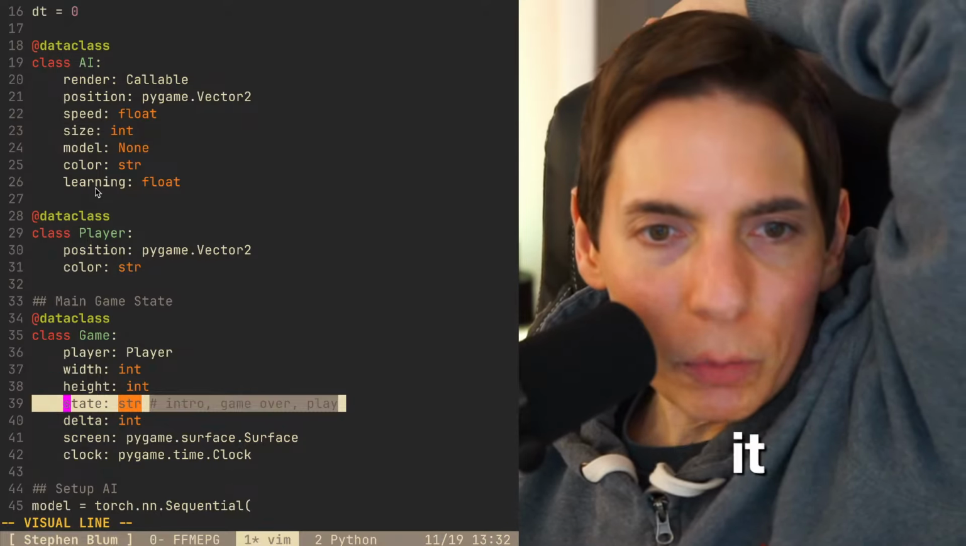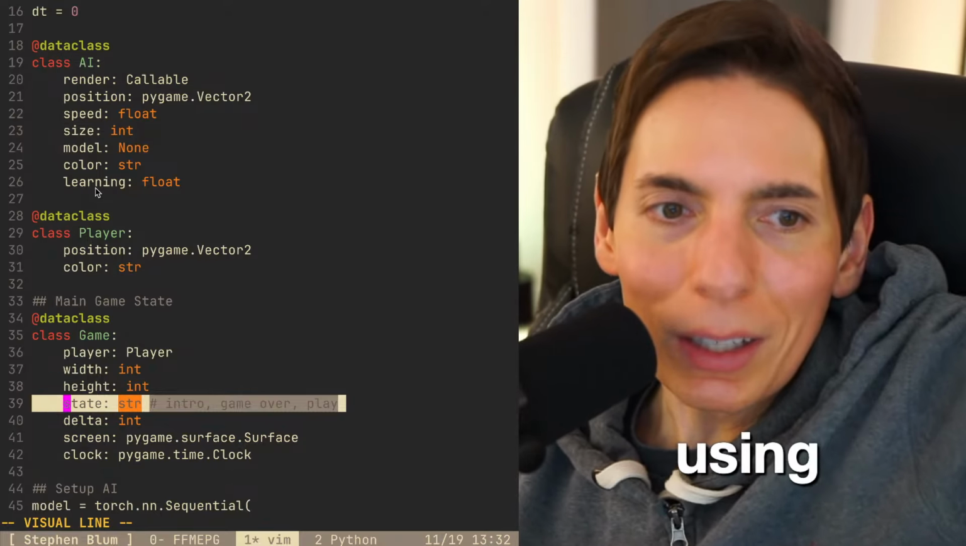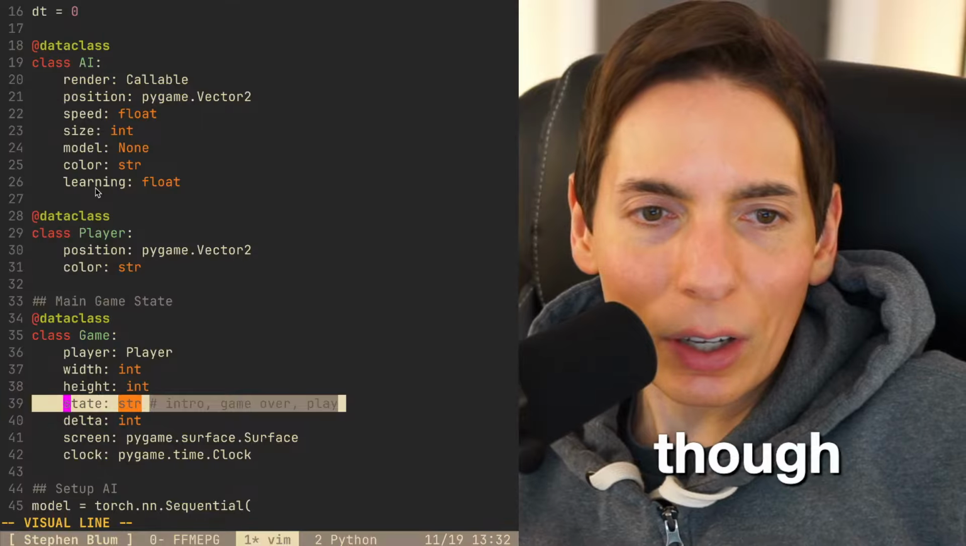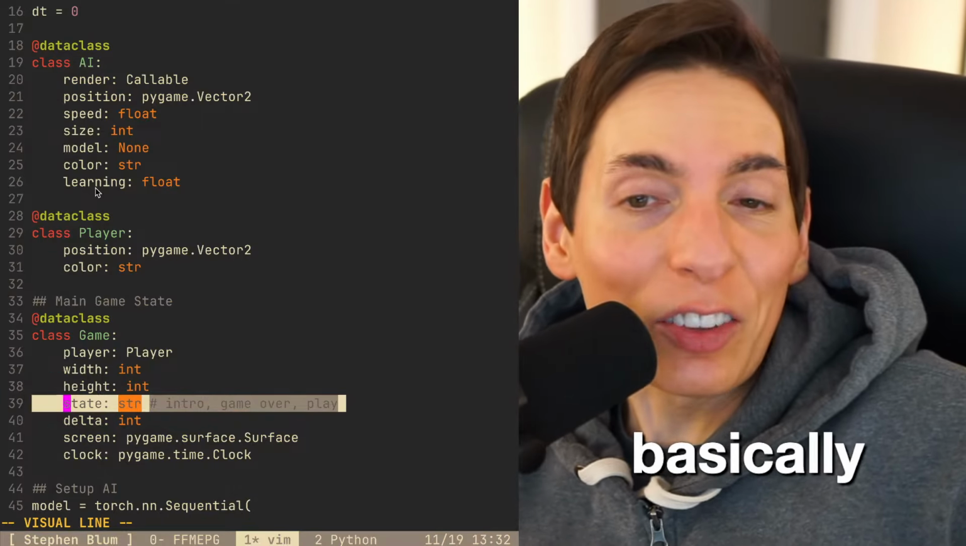I mean, making it 3D would be easy. Just a 3D framework. Yes, using Vector 3. You're right. We could absolutely do that. We're going to keep things simple, though, because for now, the game name is AI Terminator. We could, because that's basically the idea.